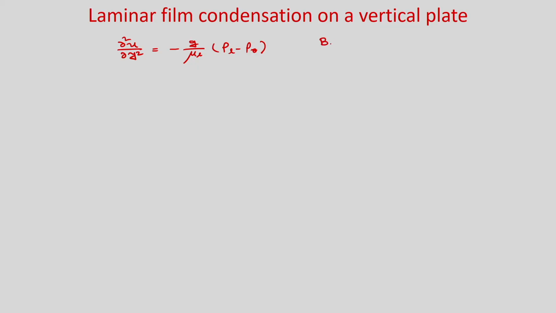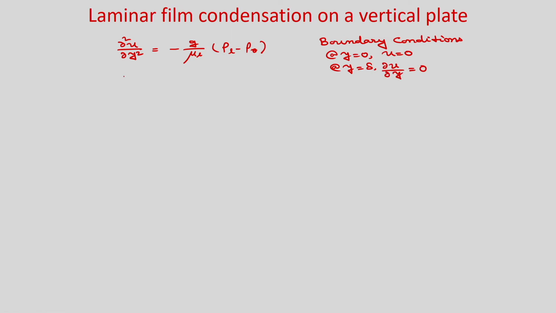That assumption we have already made, that the vapor is at rest and exerts no shear stress on the film. So, the boundary conditions: at y = 0, u = 0, and at y = δ, ∂u/∂y = 0.